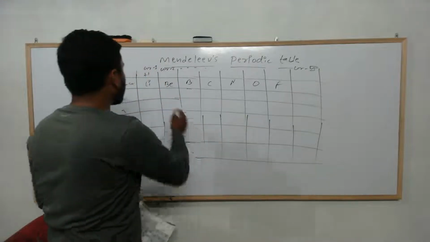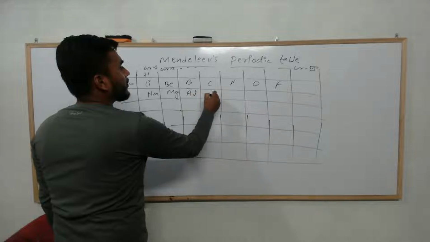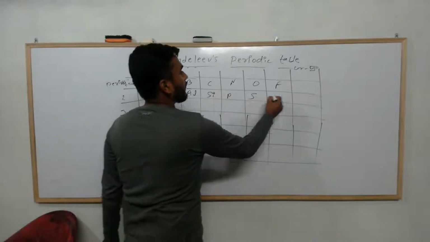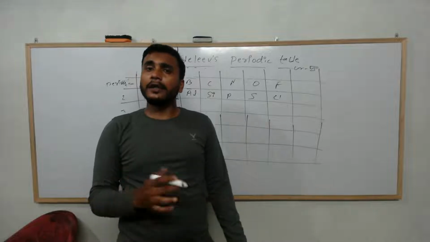Now after that also, sodium, magnesium, aluminium, silicon, phosphorus, sulfur, chlorine, and argon had not been found. So he left a gap over here.